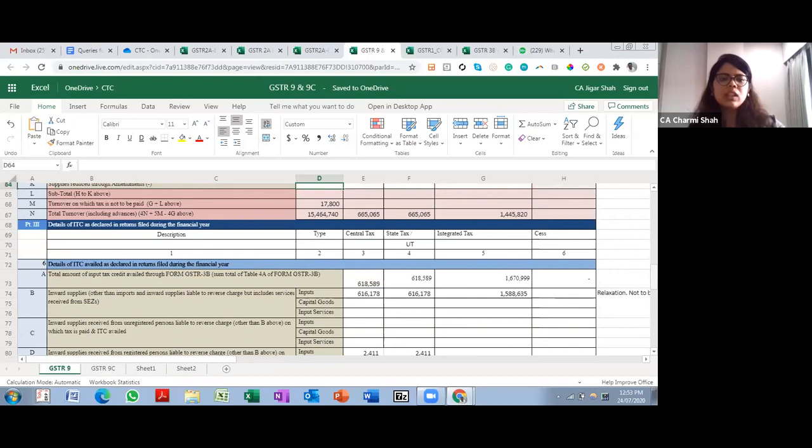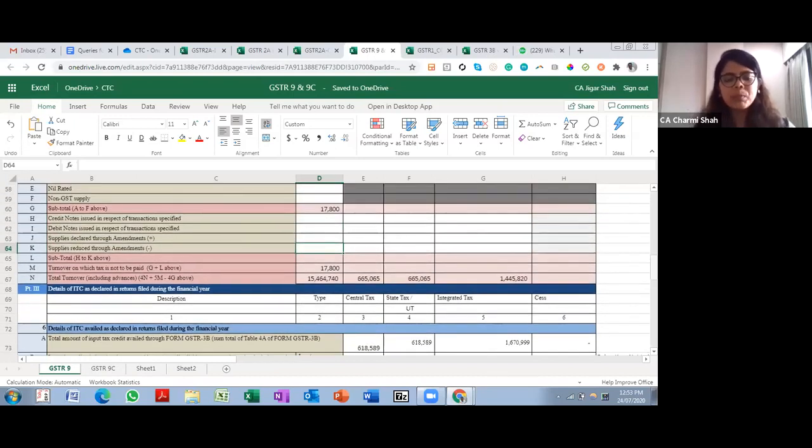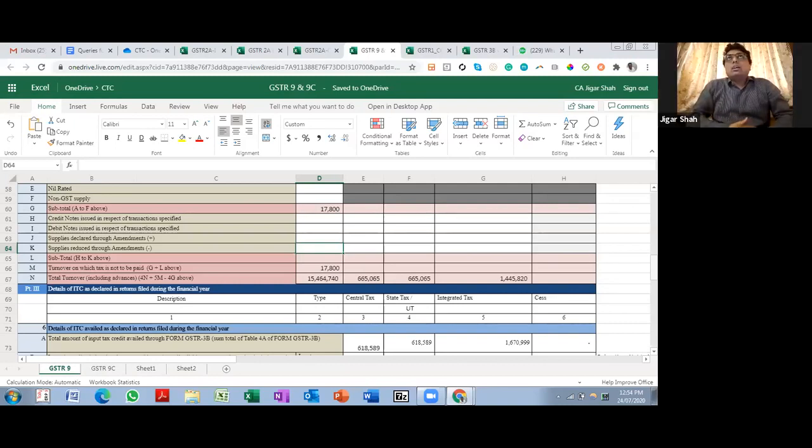Okay. So this tax that is now payable, like the reversal that is due, can the reversal be done using credit, or does it have to be done in cash only? I think it can be done using the credit. In DRC 03, you can use credit to pay off your liability.